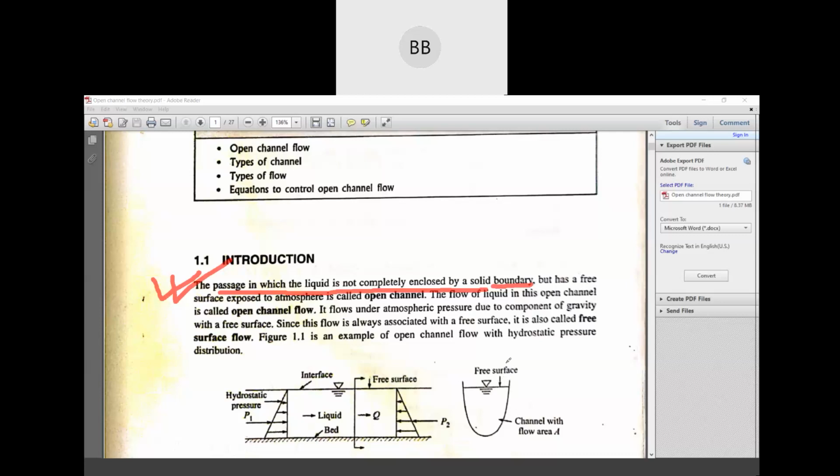We have a space, but has a free surface exposed to atmosphere, and is called open channel. Those things you have already studied. We are just discussing the basic things, then we will move on. Sometimes it is also called free surface flow because we have a free surface.